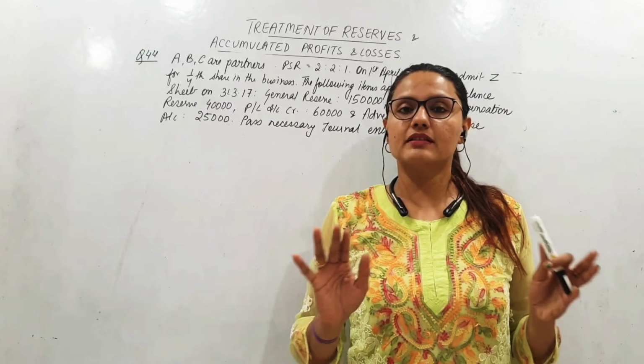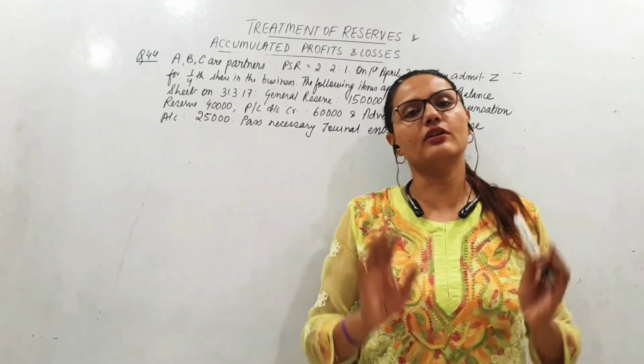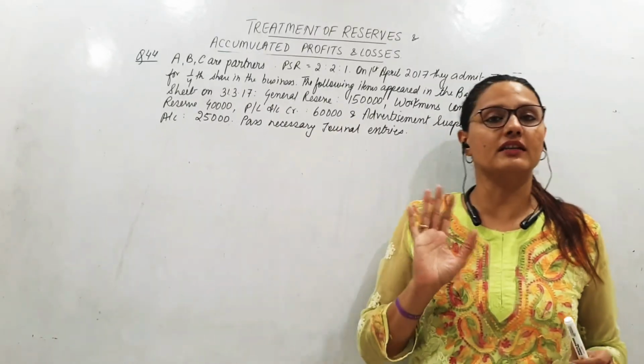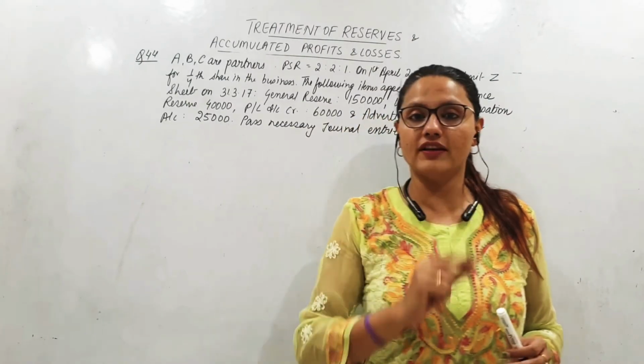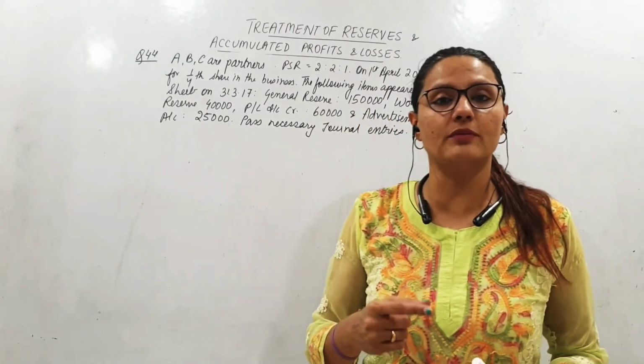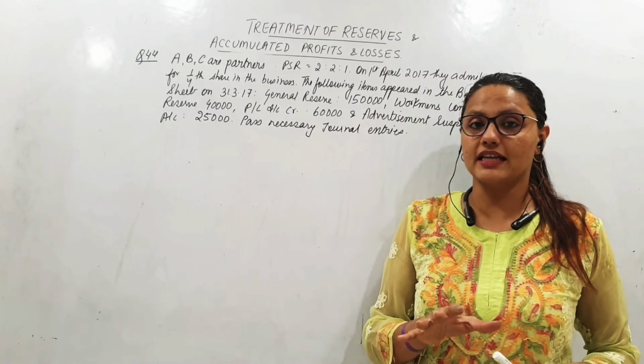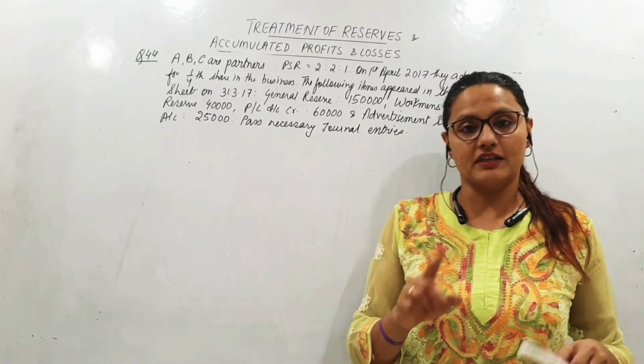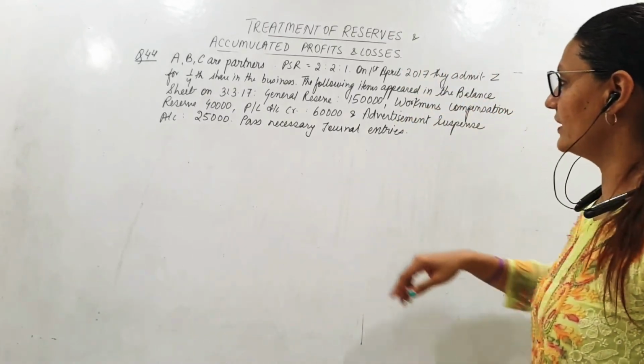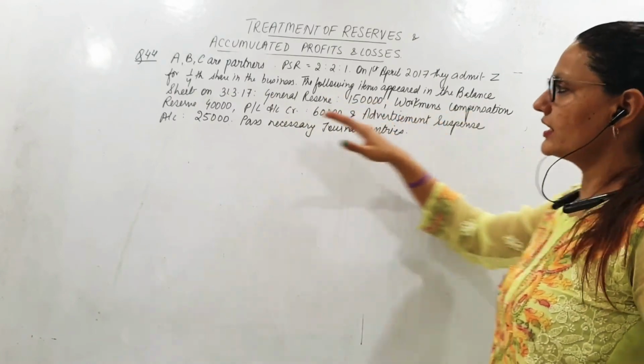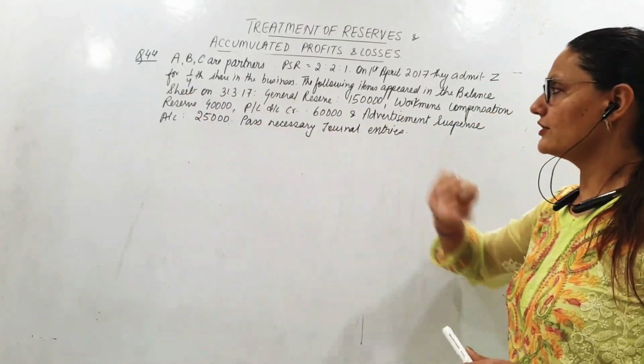The liability is not there, therefore no claim is there, therefore this is a free reserve. Otherwise, it is a specific reserve created for a special purpose, cannot be distributed just like that if there is a claim. But we'll come to that later in our next video. So for now understand that this is also a free reserve, just like general reserve.